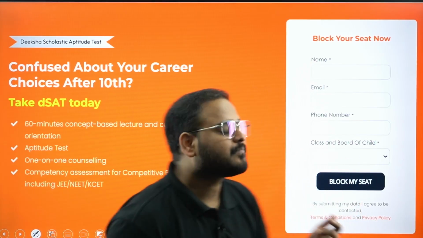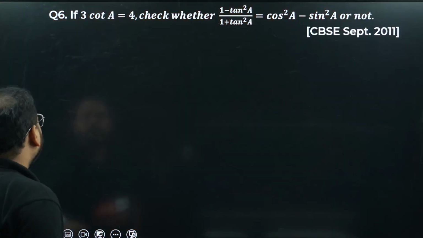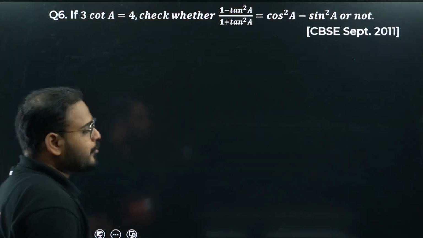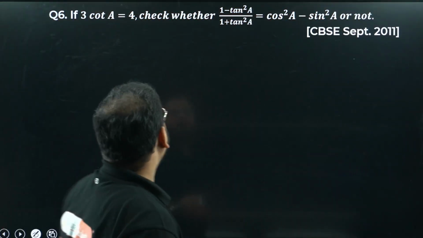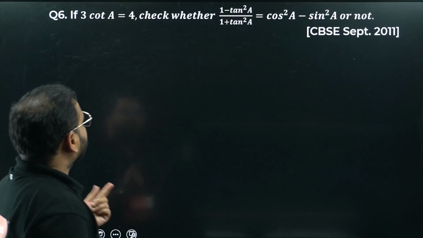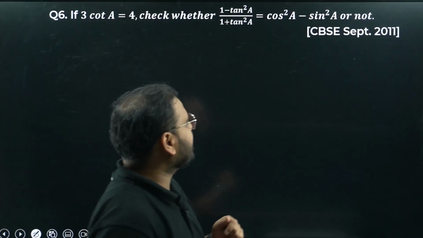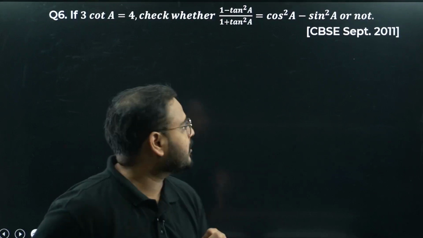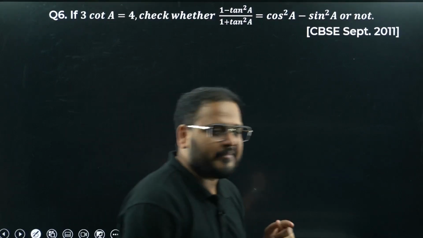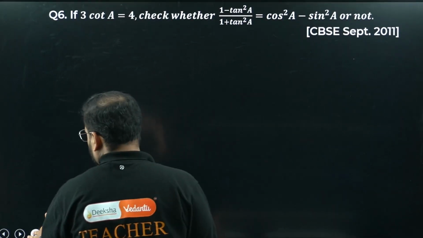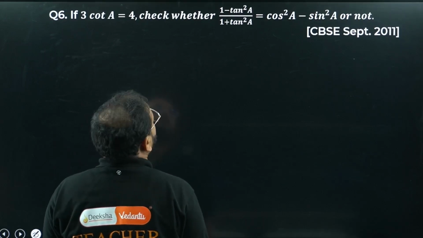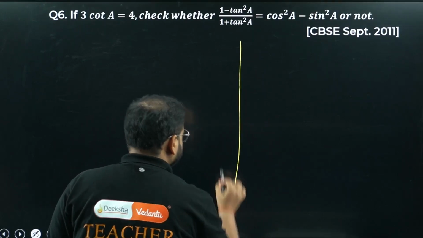Is it clear? Moving on to question number 6. Have a look. Question number 6: If 3 cot A equals 4, check whether (1 minus tan square A) upon (1 plus tan square A) equals cos square A minus sin square A or not. CBSE September paper 2011.